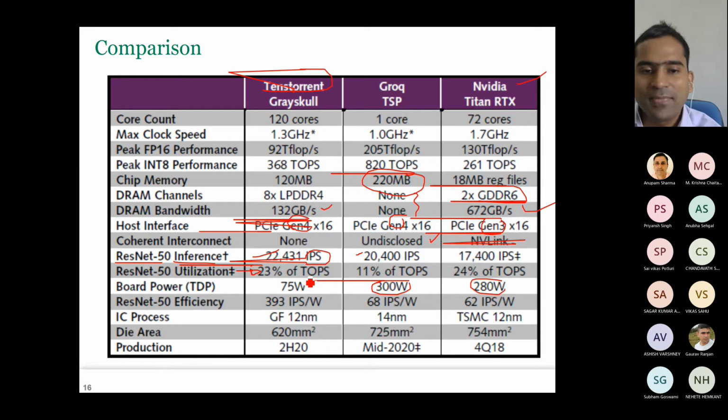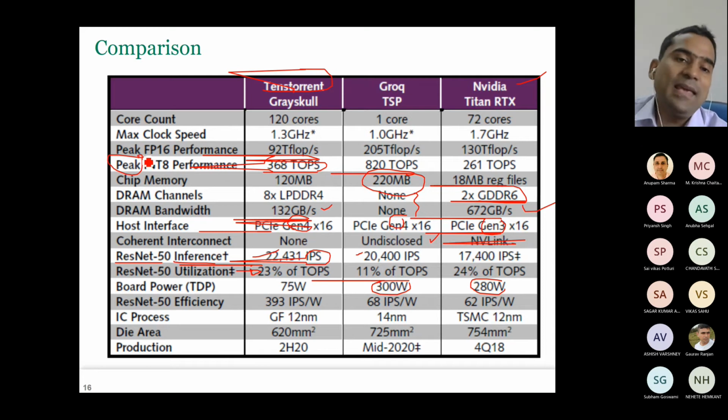Okay. See here the peak performance it can provide, suppose we are only using Intel, is 368 TOPS per second. That means in each second we can perform 368 tera operations. Now that is the peak performance. Remember, this is the peak. Peak is like a theoretical. You will not always be able to achieve peak.